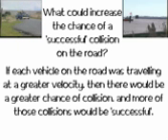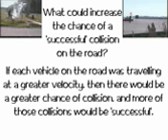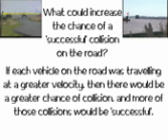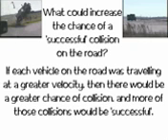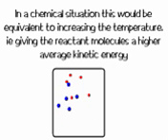If we're looking at the road, another way of a successful collision occurring is if each vehicle on the road was travelling at a greater velocity. Not only would you increase the chance of collision, but more of those collisions would be successful, in other words fatal. In a chemical situation, we're looking at temperature, because a raising of temperature would raise the average kinetic energy of the particles. If you raise the kinetic energy of the particles, there are going to be more collisions, and more of those collisions will be successful.